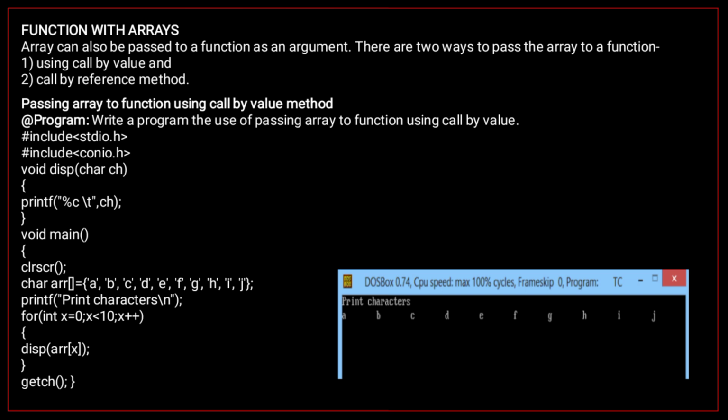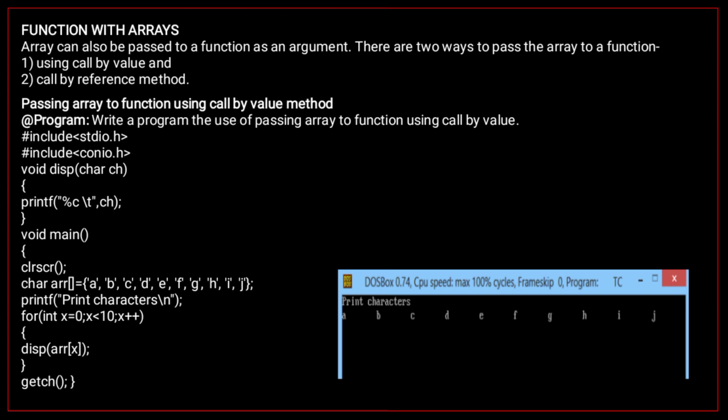Now first, passing an array to a function using the call by value method. Function call by value is the default way of calling a function. The actual parameter is copied to the formal parameters. The parameters that appear in a function call are called actual parameters, and the parameters that appear in a function declaration are